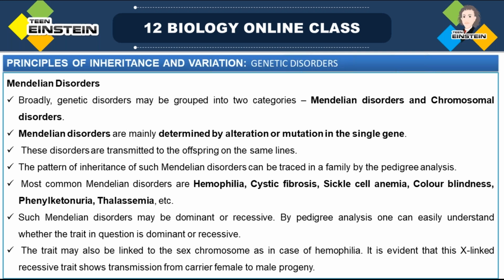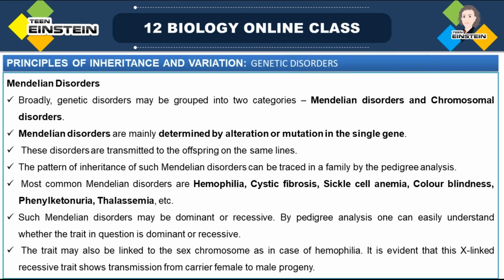Mendelian disorders are mainly determined by the alteration or mutation in a single gene. So first we are going to learn about Mendelian disorder. It is mainly by alteration or change or mutation in the single gene, that is called a Mendelian disorder. In Mendelian disorder, we are talking about the mutation or change of a single gene.